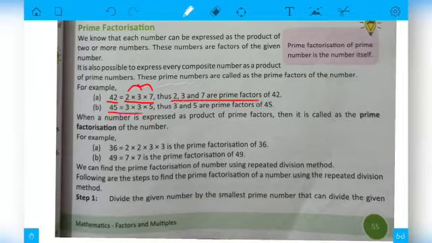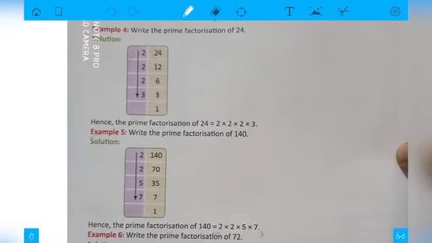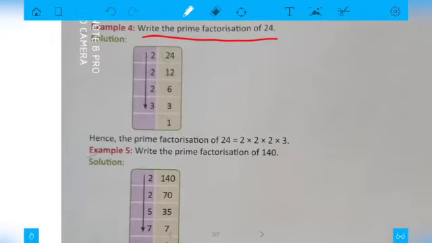Similarly we can write 45 also. But dear students, what if we have to do this question in another way? Like you can see over here, they are saying write the prime factors of 24. So what we have to do in this is start dividing the number with the lowest prime number. 24 can be divided by 2, so 2 12s are 24, 2 6s are 12, 2 3s are 6, and 3 1s are 3.